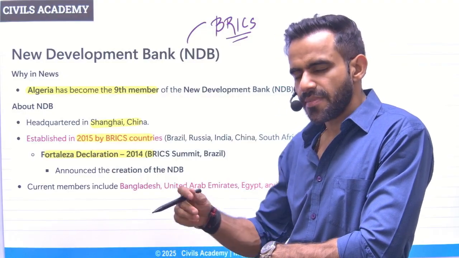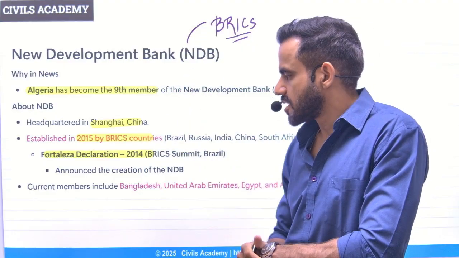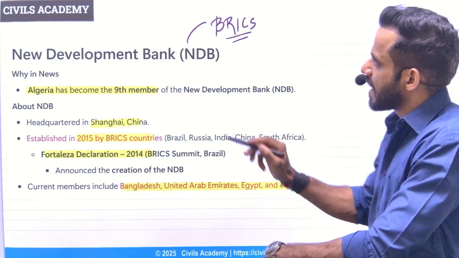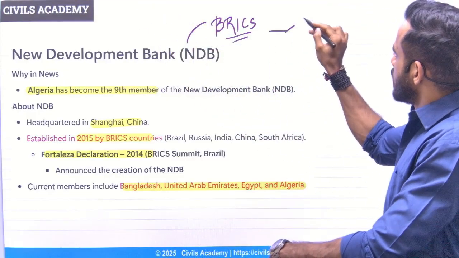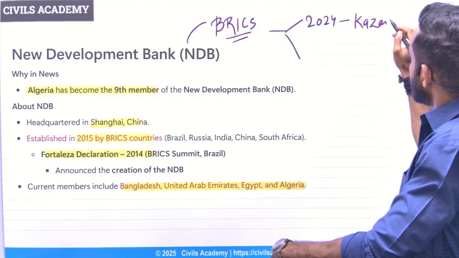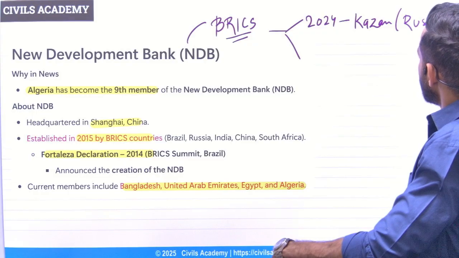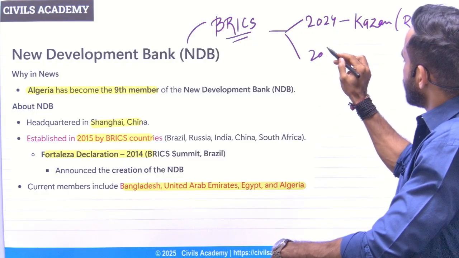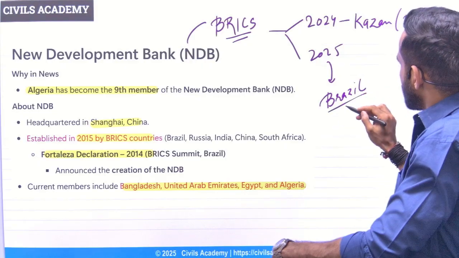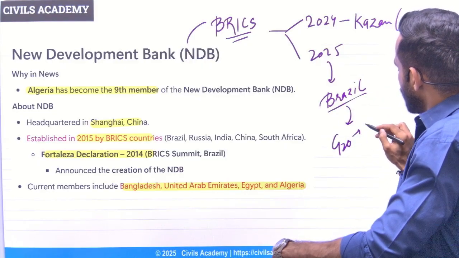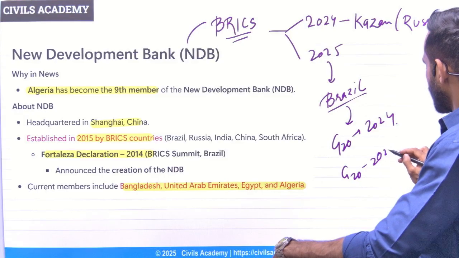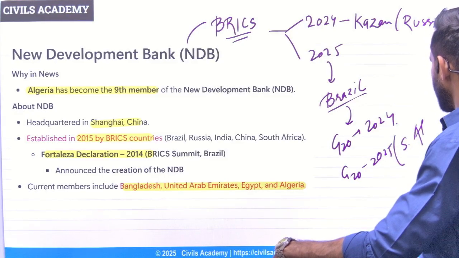Now, the current members, apart from the original BRICS countries, are Bangladesh, UAE, Egypt, and Algeria. Now, as far as BRICS is concerned, in 2024, Russia was the host, and it was hosted in Kazan in Russia. For 2025, Brazil is the host of the BRICS Summit. Brazil was also the host of the G20 Summit of 2024, and the G20 Summit of 2025 will be hosted by South Africa.